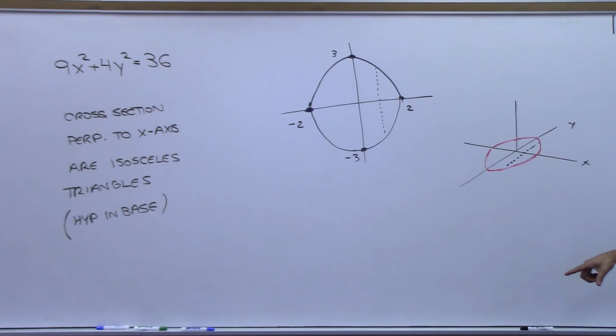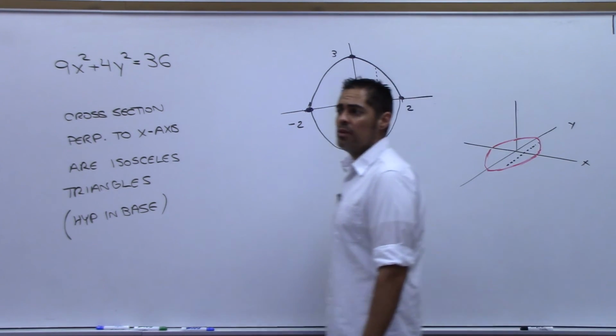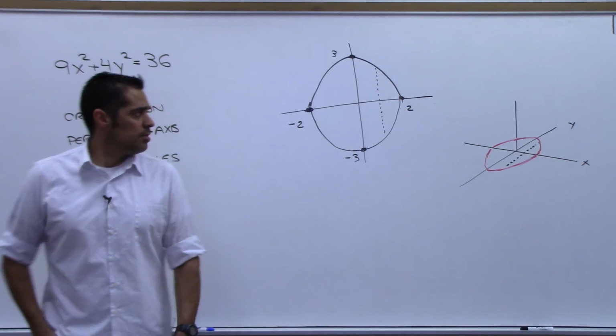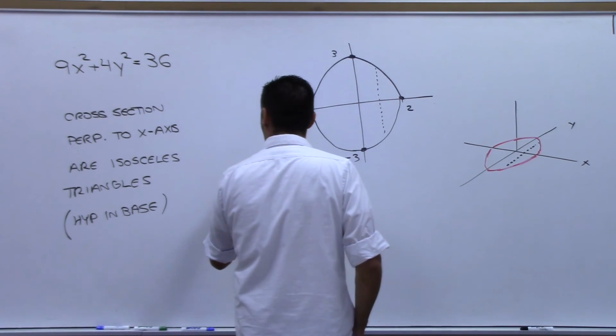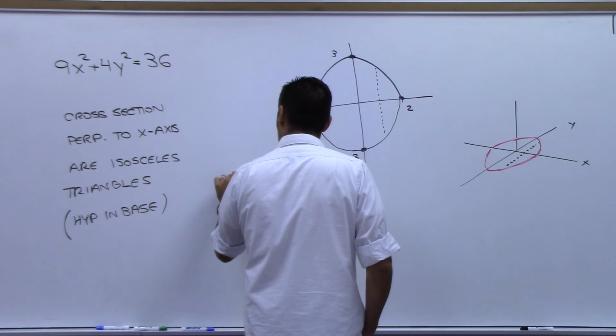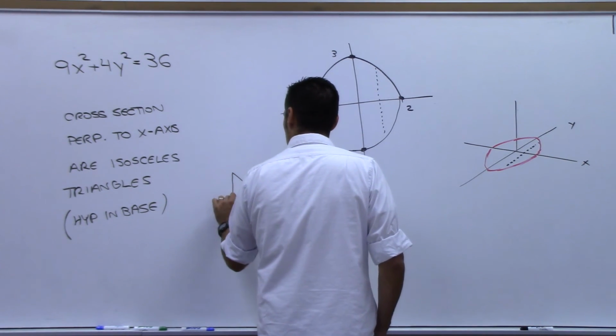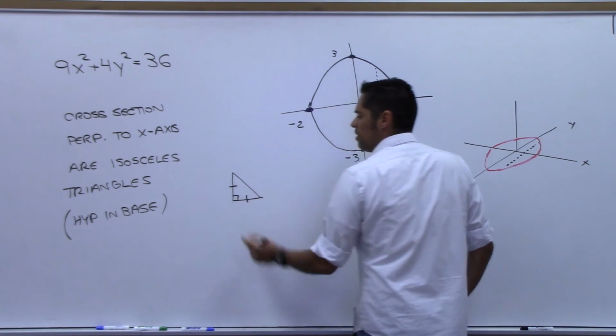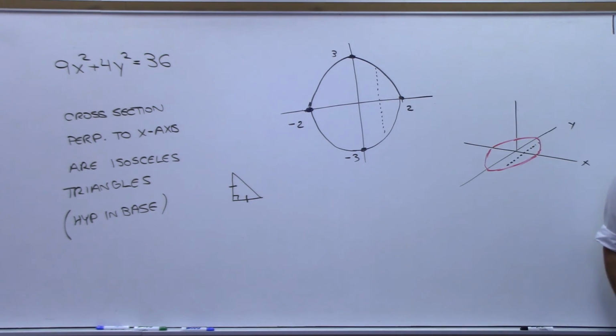Okay, so what is an isosceles triangle? Two sides, same length? And it's a right triangle. So this would be an example of an isosceles right triangle. That side and that side are the same. And of course the hypotenuse can't be the same, right?